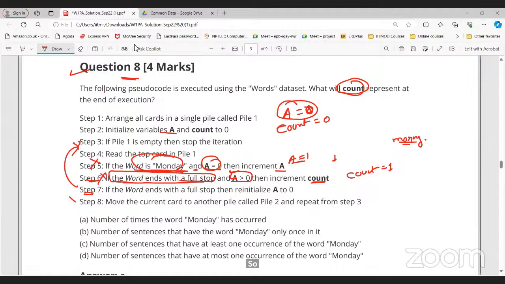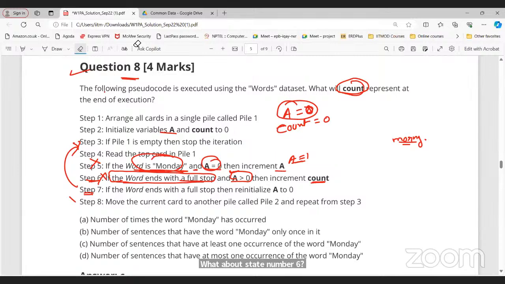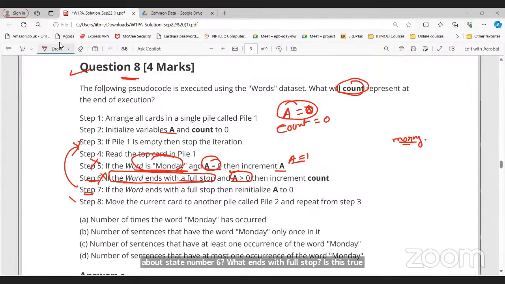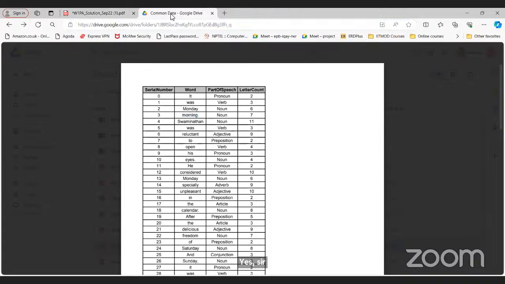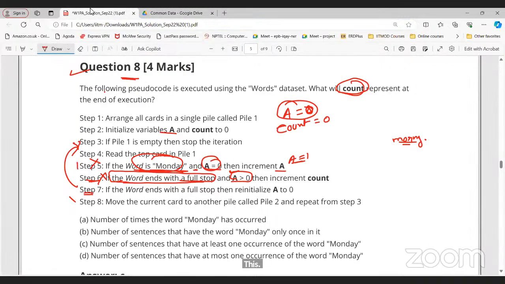Sir, could you please repeat this once again? Why is the count value 0? See, okay. So the previous word was Monday. You got it? The previous word was Monday. So step number 5 is correct because the word is Monday and the value of A is 0 initially. So we incremented the value of A to 1. This is clear? Now Monday does not end with full stop. This is not correct, then we'll go to the next step.